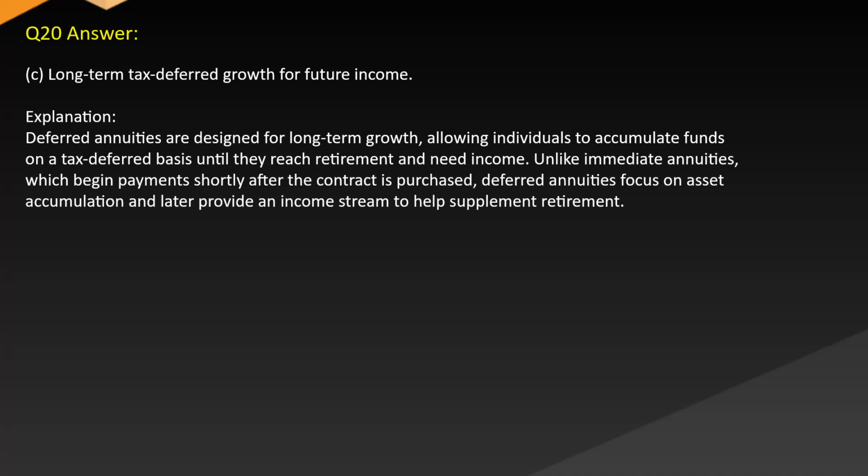Answer: C. Long-term tax-deferred growth for future income. Explanation: deferred annuities are designed for long-term growth, allowing individuals to accumulate funds on a tax-deferred basis until they reach retirement and need income. Unlike immediate annuities, which begin payments shortly after the contract is purchased, deferred annuities focus on asset accumulation and later provide an income stream to help supplement retirement.